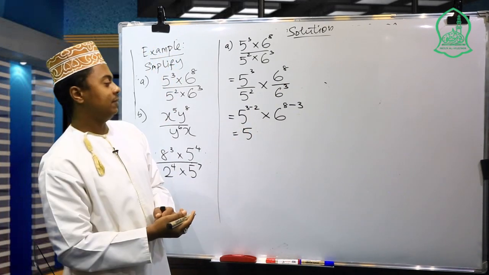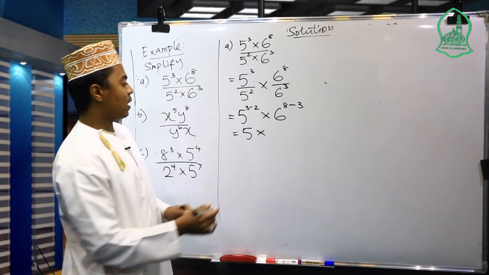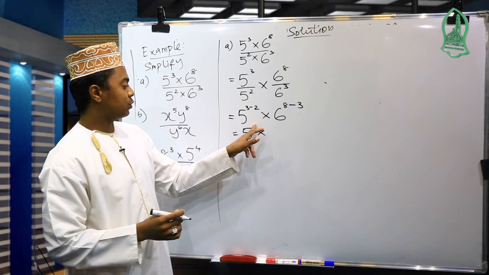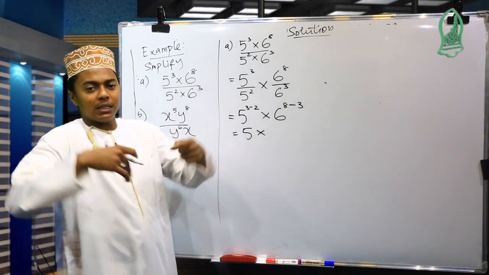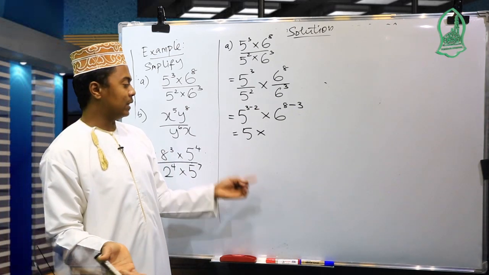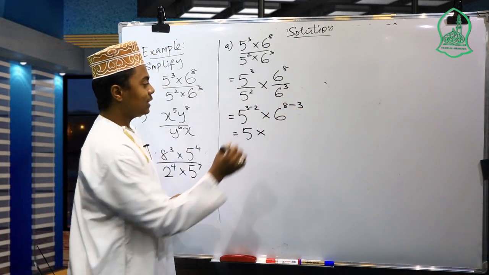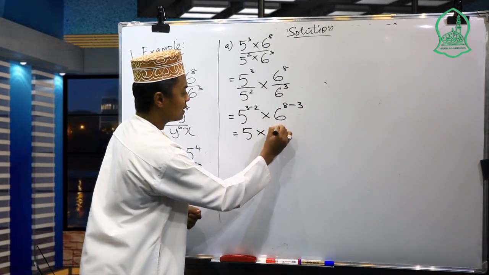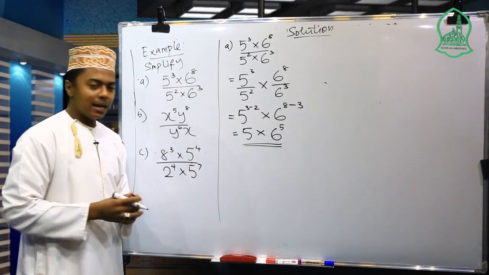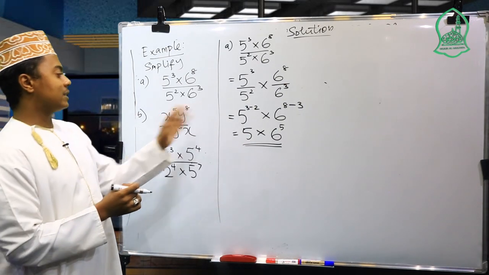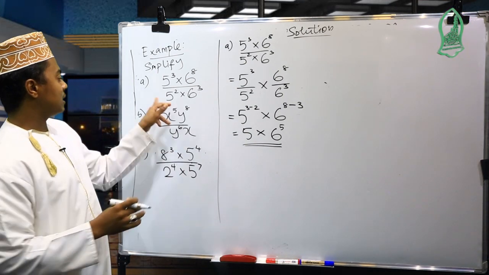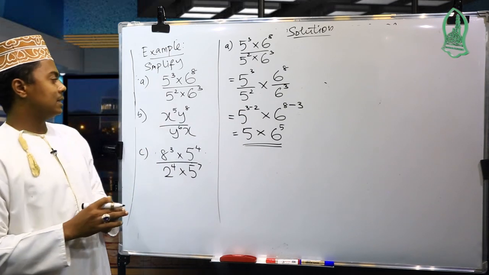So we write 5, here it is 5 power 1, but there is no need to show the exponent 1 on the number. If the number is written as a whole number, it is understood to have 1 time. Here 8 minus 3, so we get 6 to the 5th power. So that simplifies question A as we see here. We used the first law and the second law to solve this question, but in the first question we only used the second law.